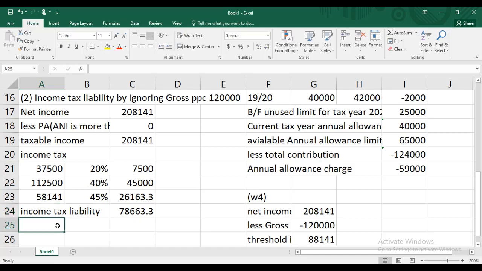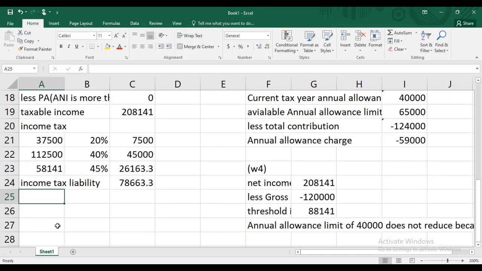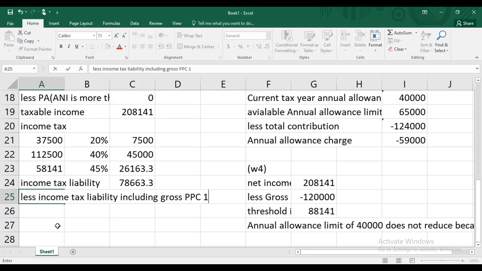Now let us deduct the income tax liability, less income tax liability including gross PPC 120.